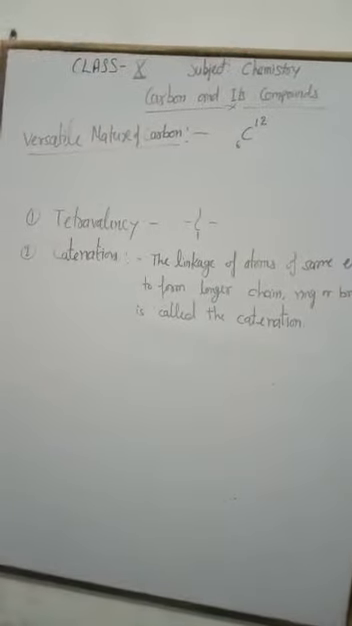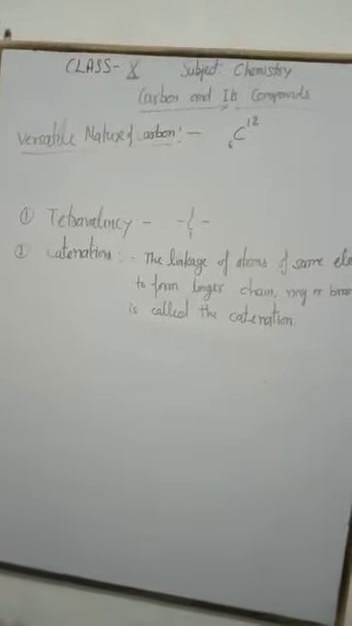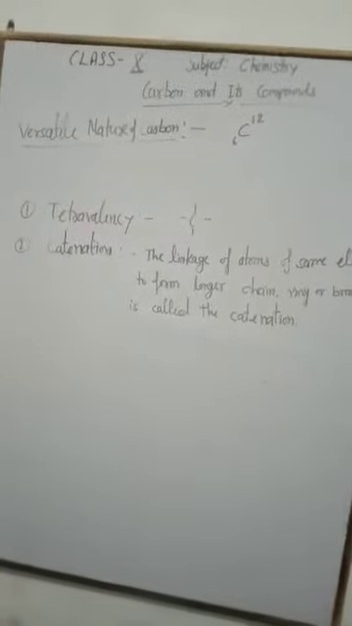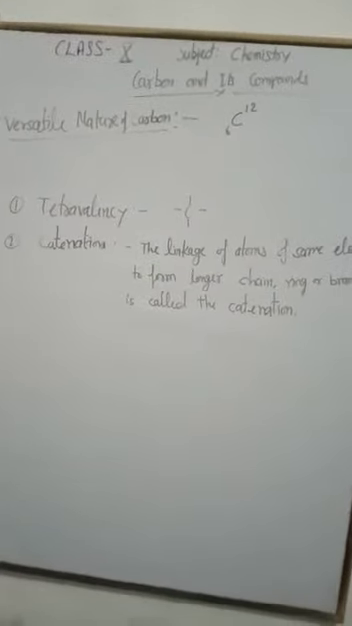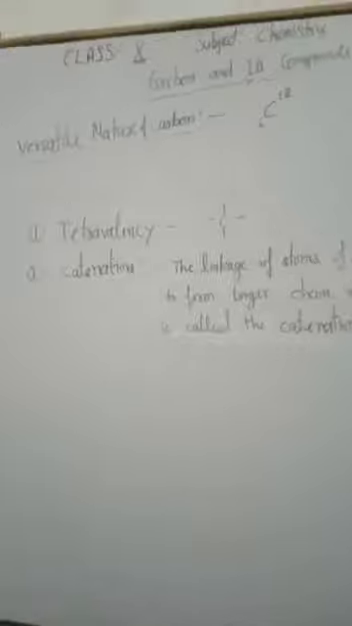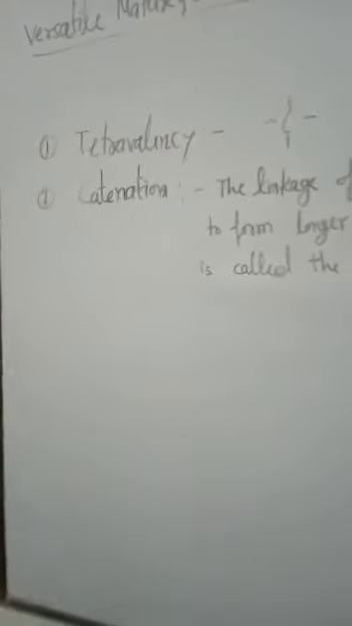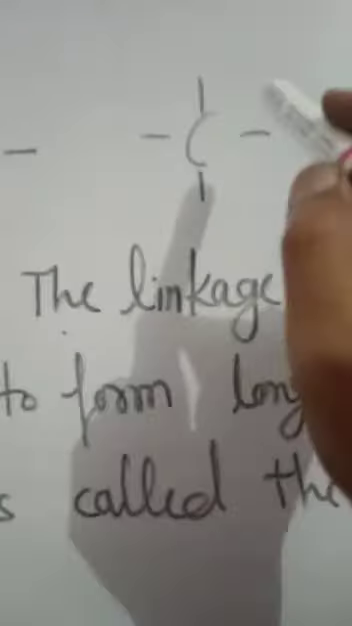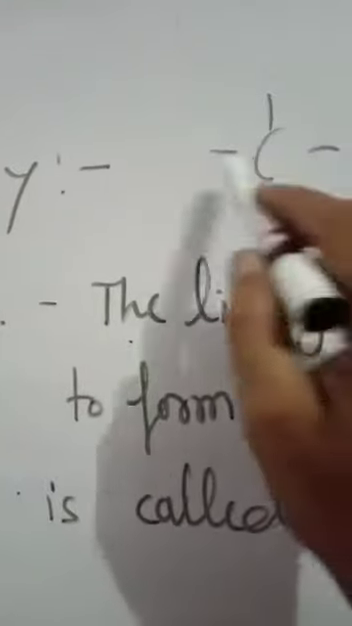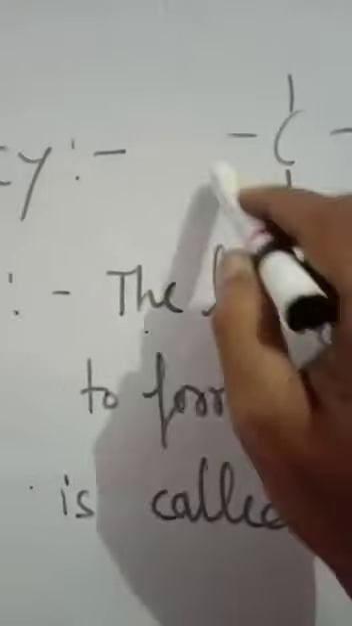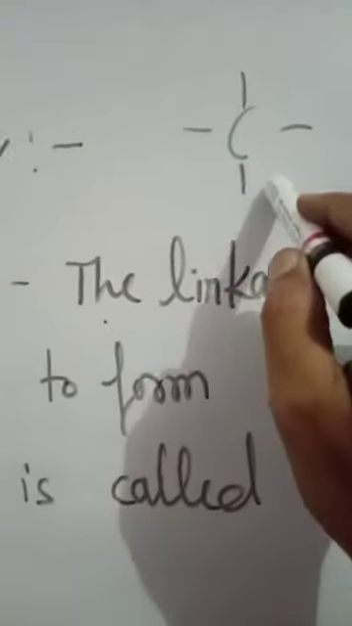Student, now we are going to learn about the versatile nature of carbon. We know the carbon symbol is C, and there are 4 electrons in its outermost shell. That means the valency of carbon is 4, and it completes its outermost shell by sharing electrons. So the first versatile nature of carbon is tetravalency.